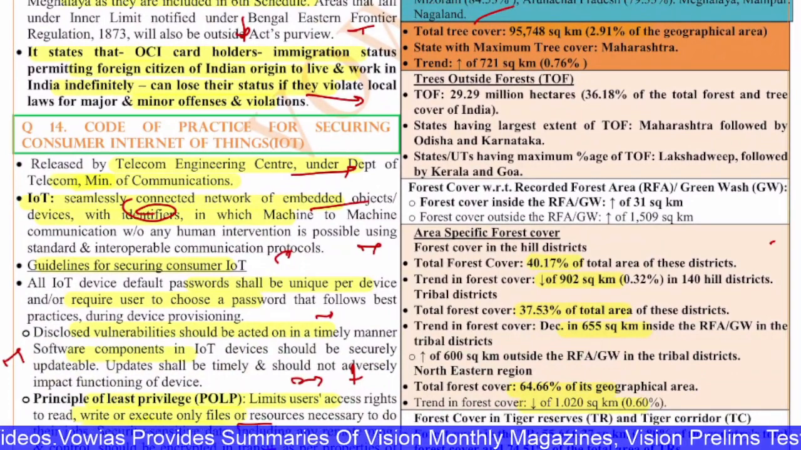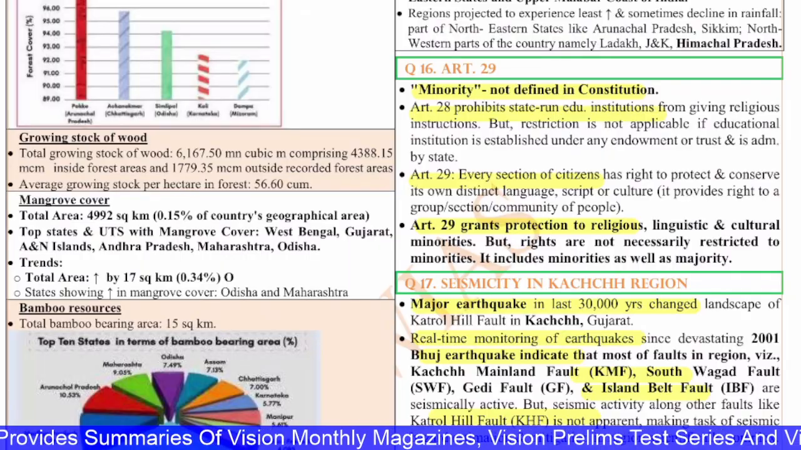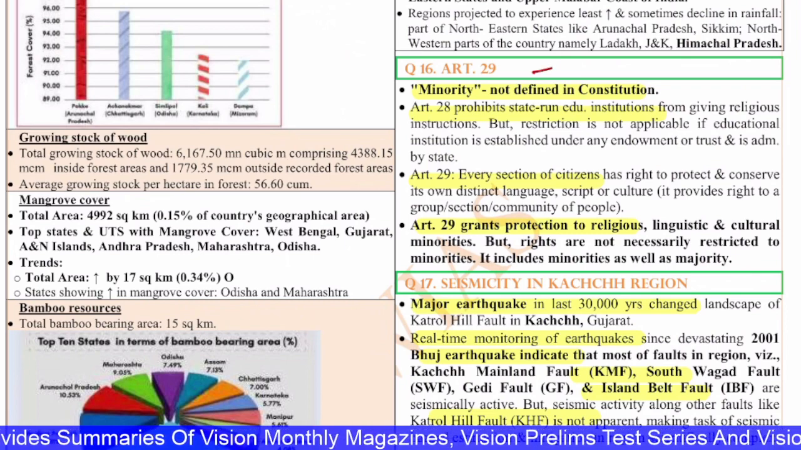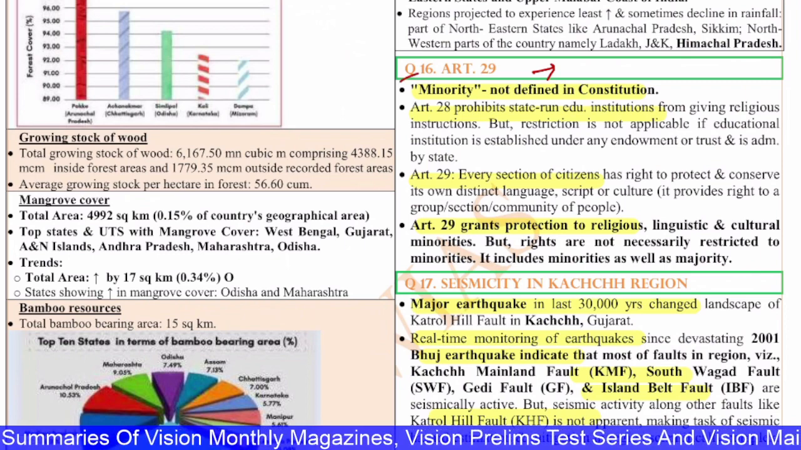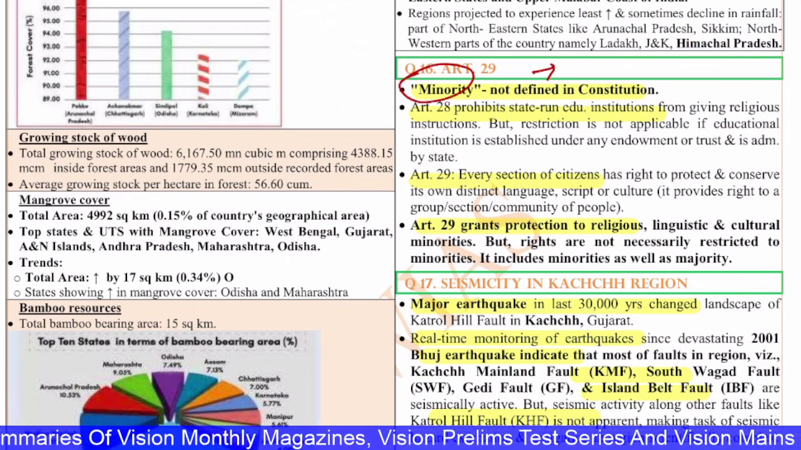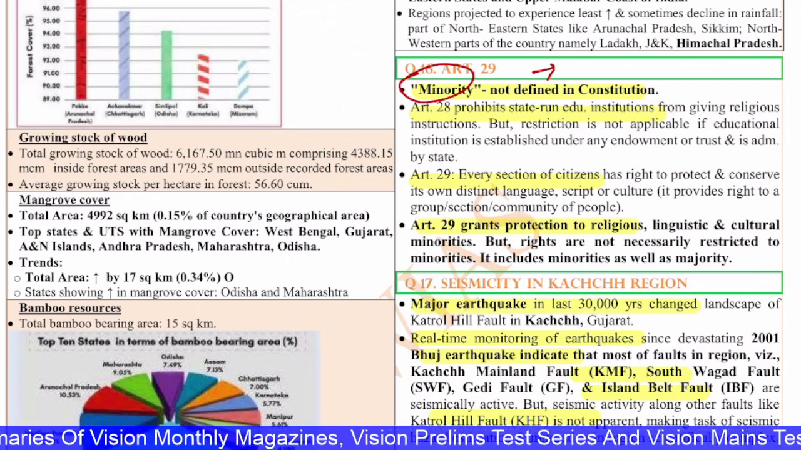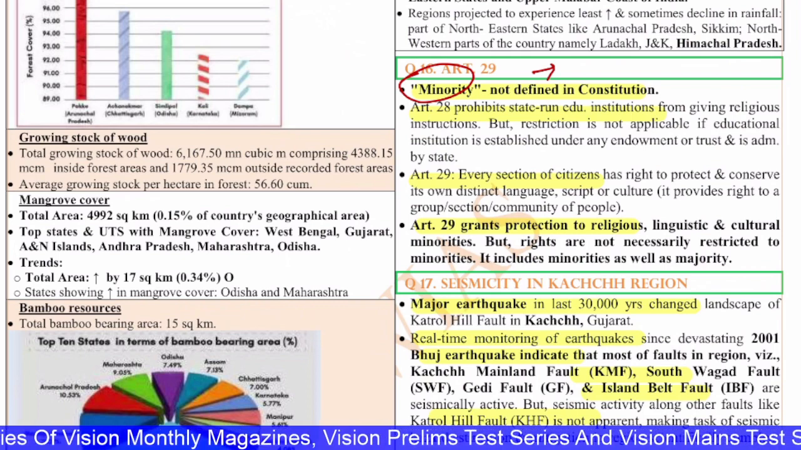Now let's move on to the next question. The 16th question is on Article 29. Under Article 29, if you see, the minorities is given, but the word minority is not defined in the Constitution. The government will define this. Article 28 prohibits the state-run educational institutions from giving religious instructions.